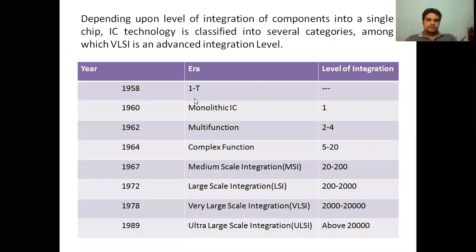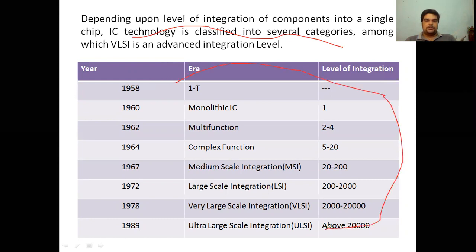Now this is related to the levels of integration of components on a single IC. IC technology is classified into several categories. So this is the classification of IC technology. Here you can see small scale integration, in which the number of transistors on a single IC is up to 20.